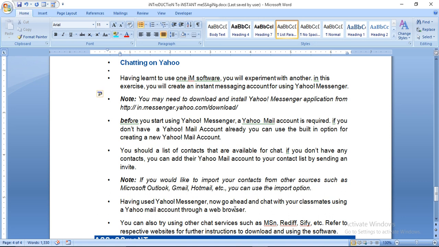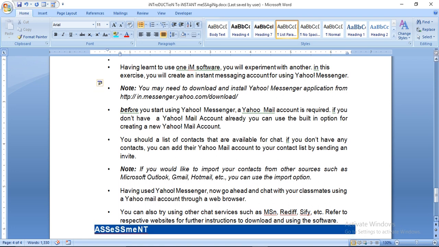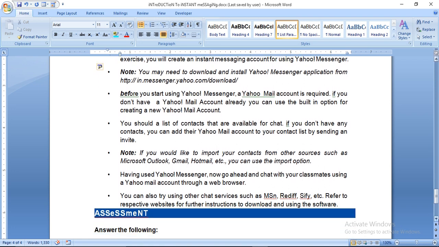Having used Yahoo Messenger, now go ahead and chat with your classmate using a Yahoo Mail account, through a web browser. You can also try using a chat service such as MSN, Rediff, Sify, etc. and refer to the respective website for further instructions to download the software.